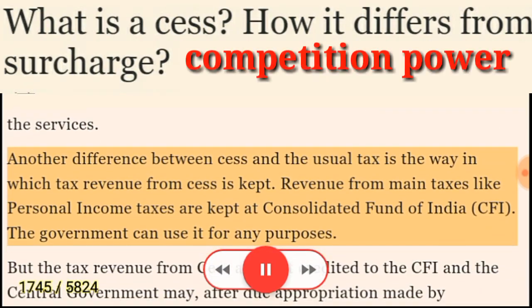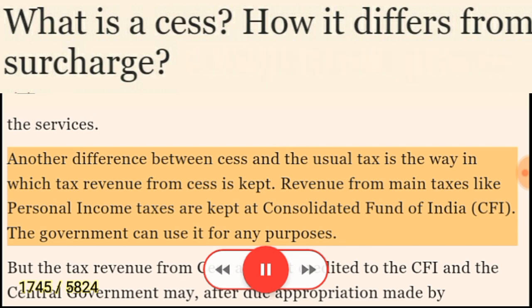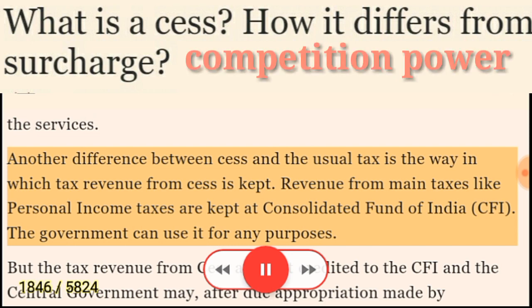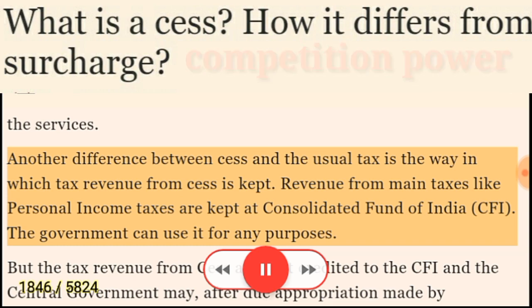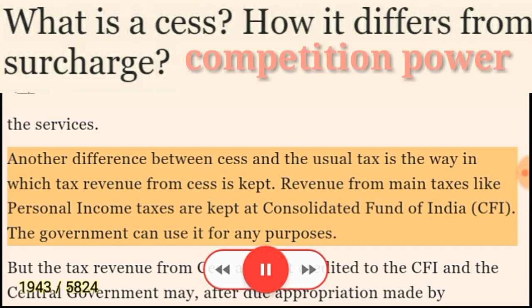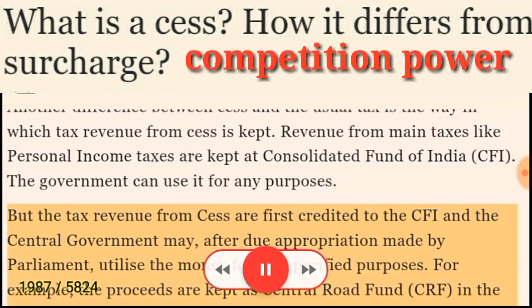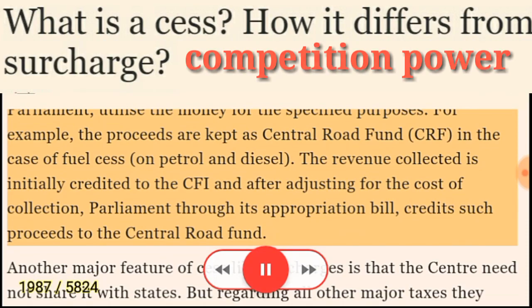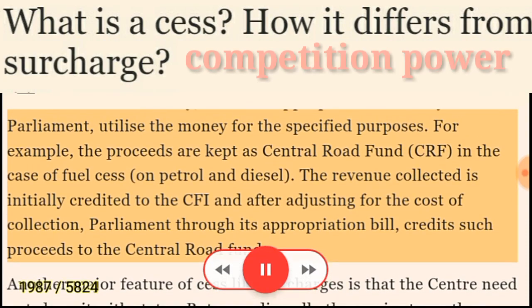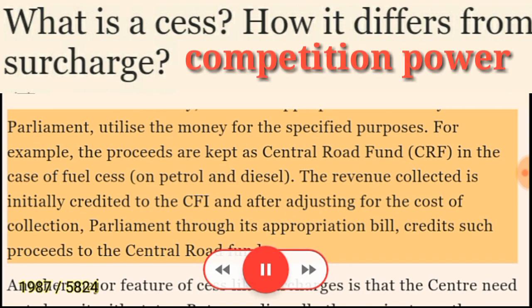Another difference between cess and the usual tax is the way in which tax revenue from cess is kept. Revenue from main taxes like personal income taxes is kept in the Consolidated Fund of India, CFI. The government can use it for any purposes. But the tax revenue from cess is first credited to the CFI, and the central government may, after due appropriation made by Parliament, utilize the money for the specified purposes.